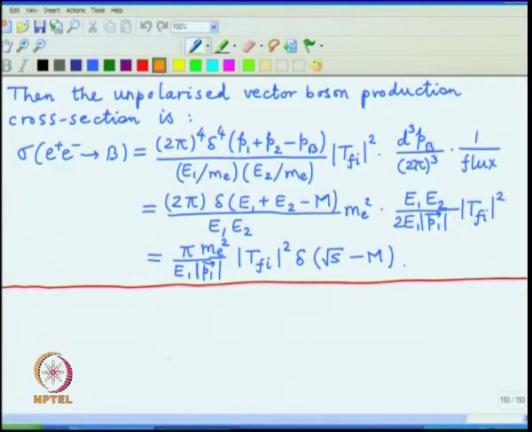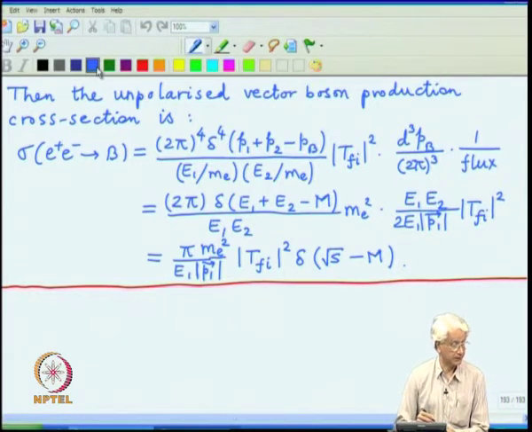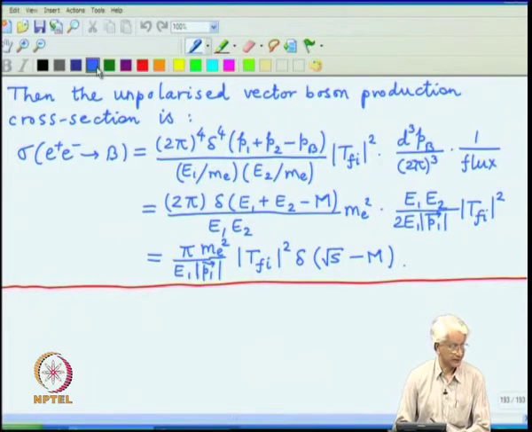In the previous lecture, I described the calculation for production of a bound state by combining relativistic perturbation theory with a non-relativistic bound state wave function, and the total transition matrix element in that case just turned out to be the transition matrix element for production of an F F-bar pair multiplied by the wave function at the origin of the bound state.